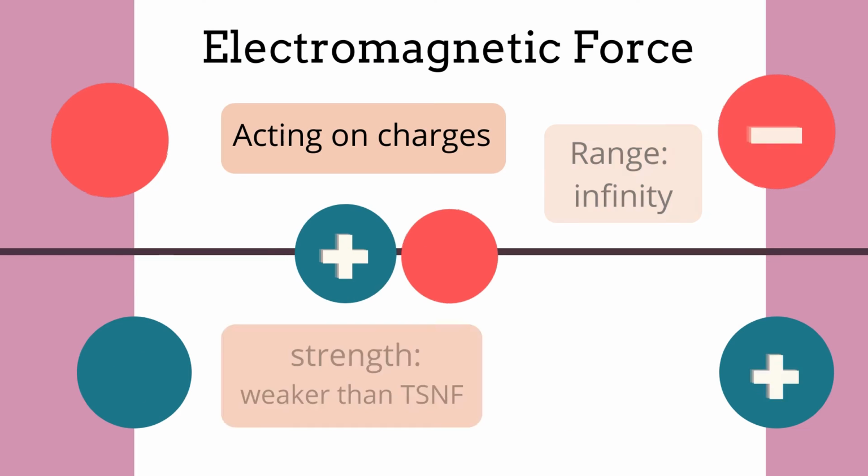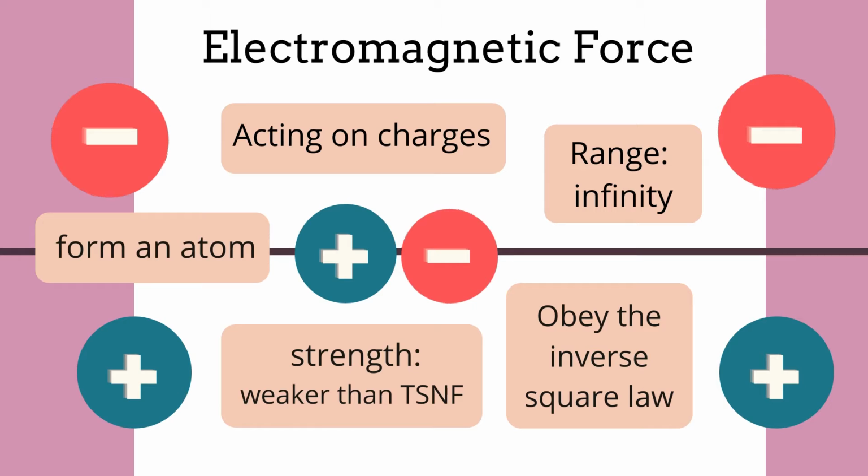The third one is the electromagnetic force. It is a type of force acting on charges, either positive or negative charges. It has a range of infinity. It also obeys the inverse square law, and the strength of this force is stronger than the weak force, but weaker than the strong nuclear force.